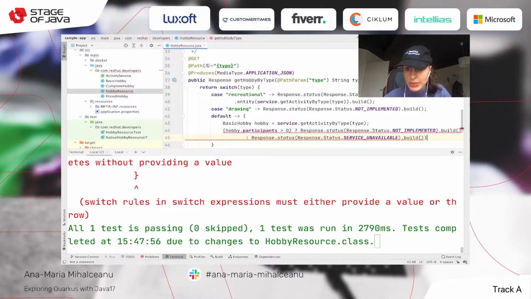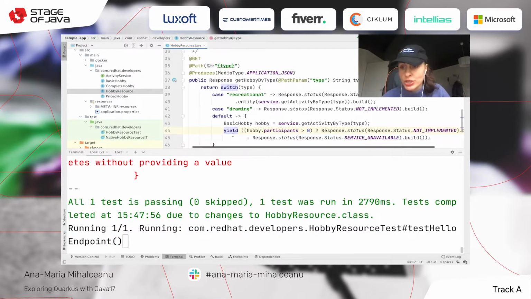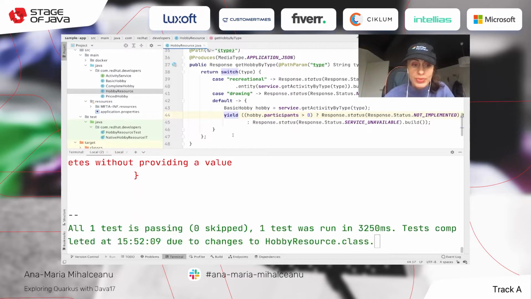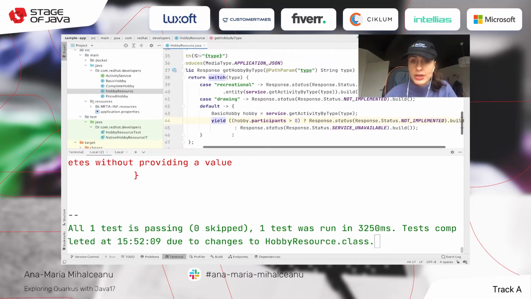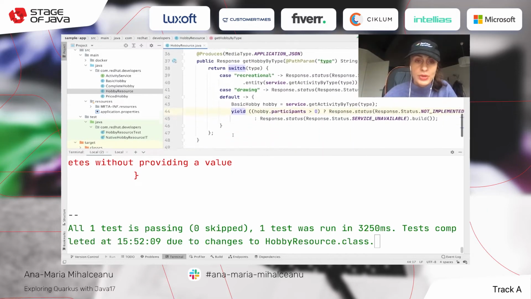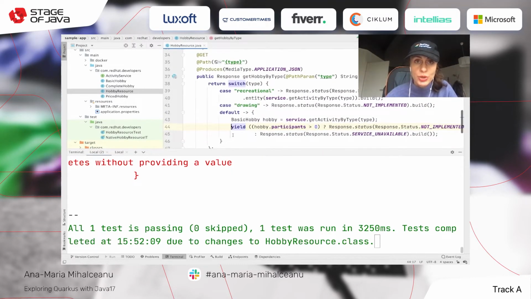And what we can do is put everything in this and precede it with the yield keyword. What yield does is evaluate and short circuit this for your implementation. So this is how you can do this in a shorter way.